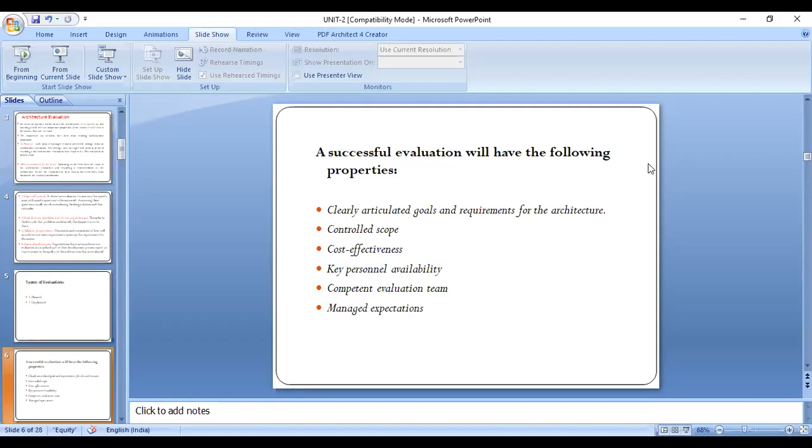And coming to the third one here, what is the third property here? It's cost effectiveness. Cost effectiveness in the sense, evaluation of this project may give some cost factors also. Why? Because for some small projects it may not give that much difference in cost.